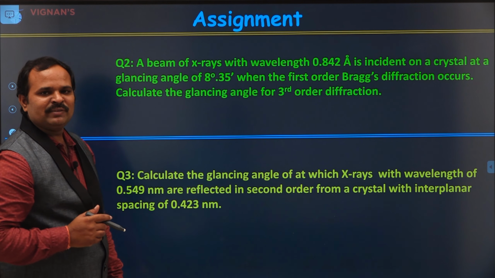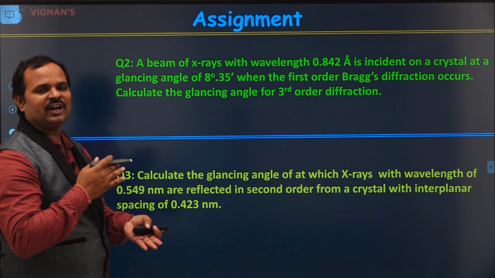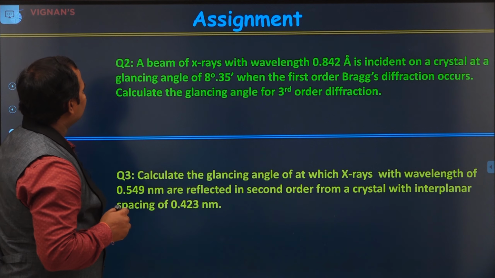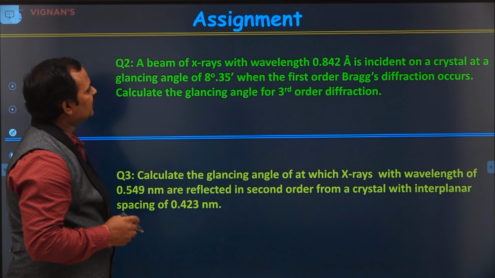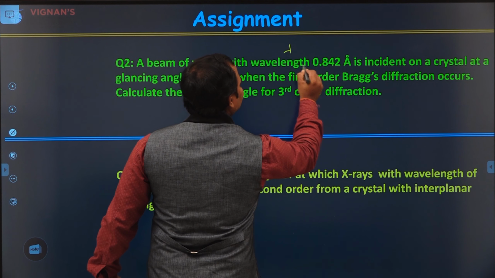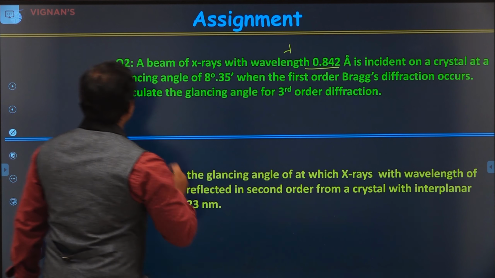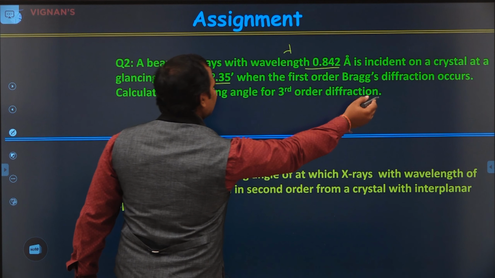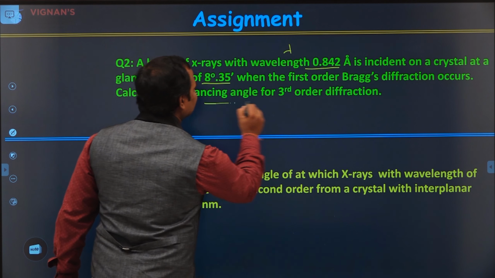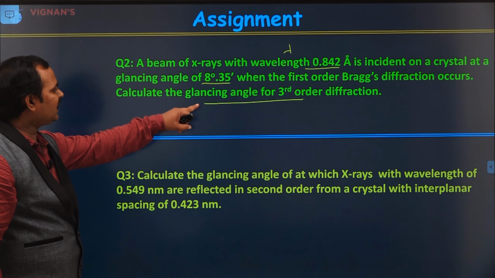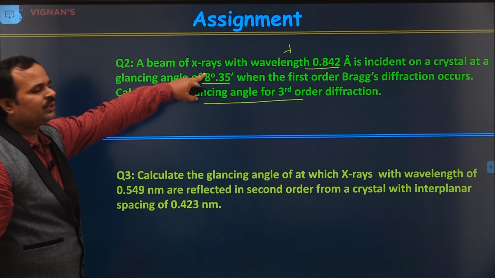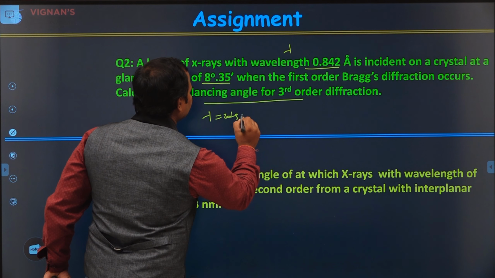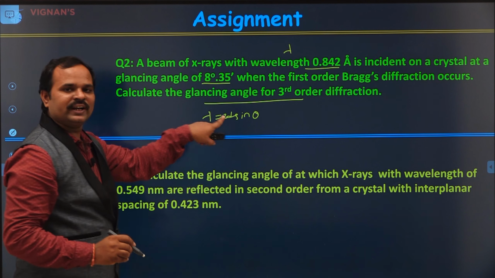These are the two assignments for you to work on yourself and understand the problems. So in this one, a beam of X-rays with a given wavelength is incident on a crystal at a glancing angle, theta, which is given. When the first order diffraction occurs, calculate the glancing angle for the third order diffraction. So here, first you need to use n is equal to 1, lambda is equal to 2d sin theta. From this you can get the d value.